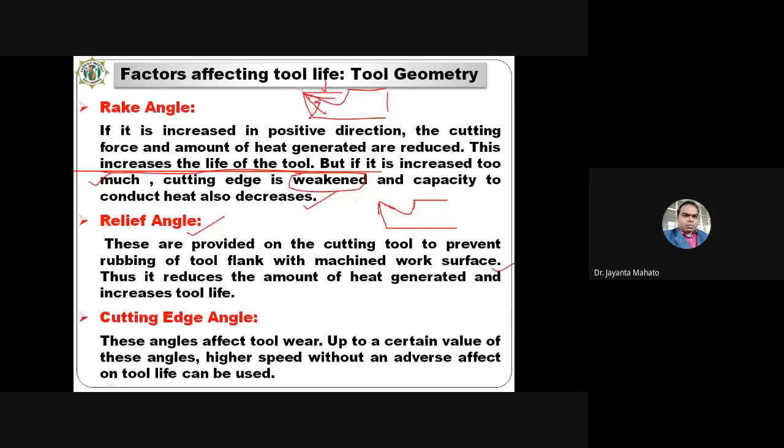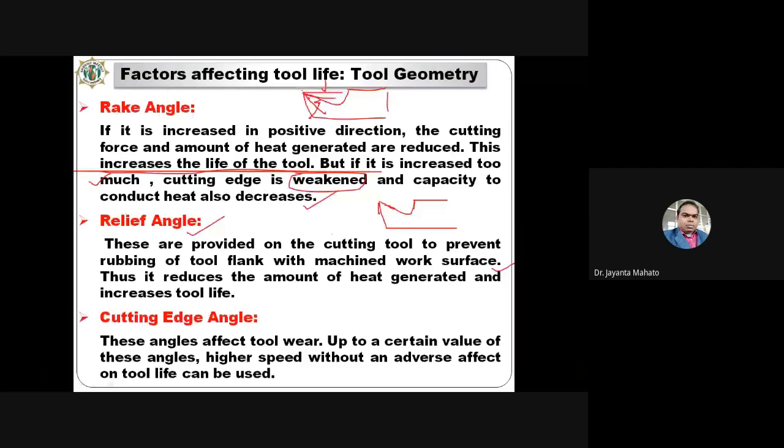Okay, so relief angle is actually the angle between the flank surface and the machined surface. If this relief angle increases, then what happens? The rubbing between this flank surface and the workpiece will reduce or be prevented. Rubbing between the tool flank and the machined surface. Thus it reduces the amount of heat generated and increases the tool life.